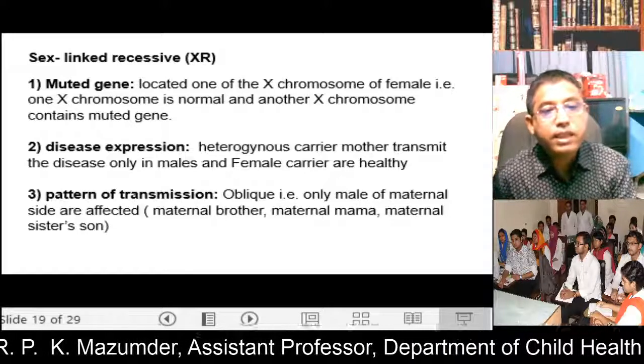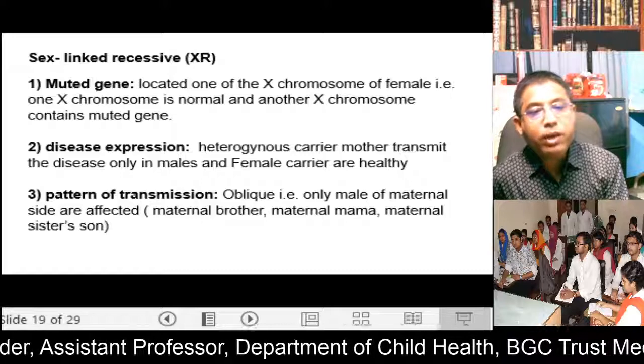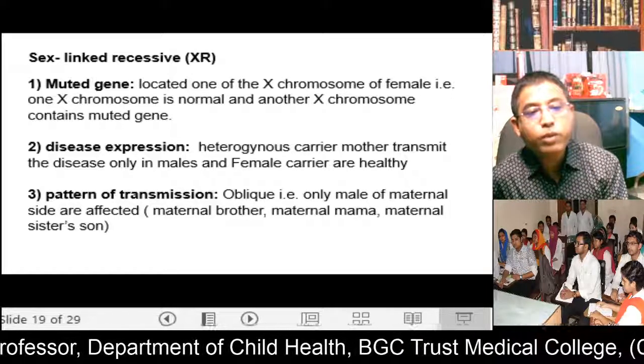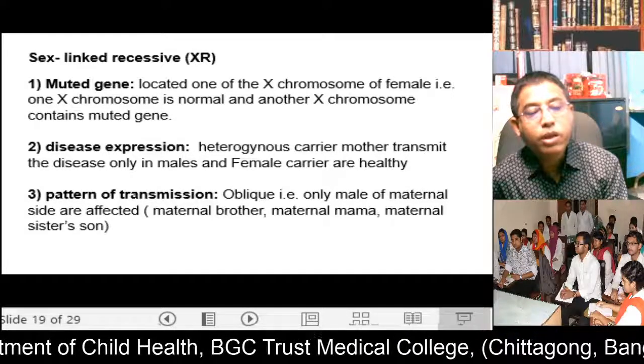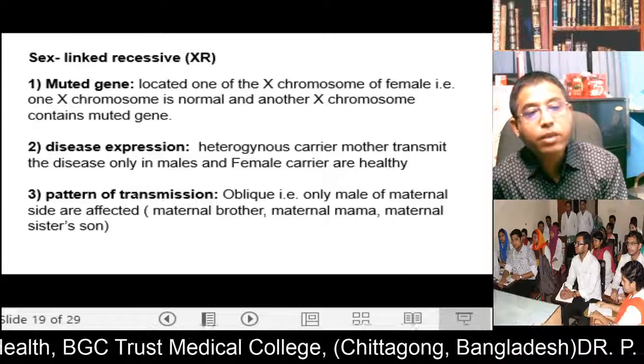Now X-linked recessive disorder. The mutant gene of an X-linked recessive disorder is located on one of the X chromosomes of the female, that is, one X chromosome is normal and the other X chromosome contains the mutant gene. You know, a female contains two X chromosomes.